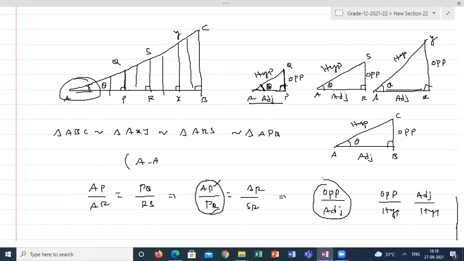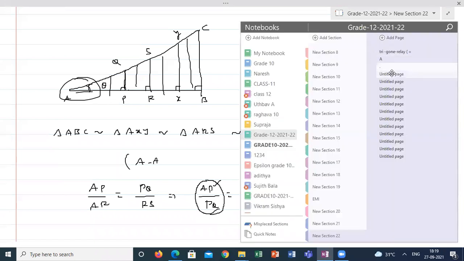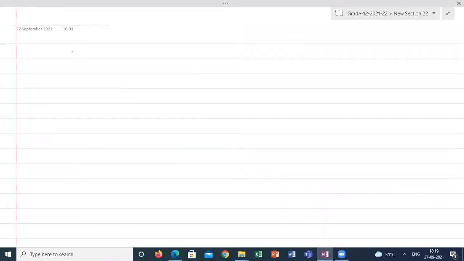So these ratios are common for all the triangles. That's the reason they gave some names for these ratios. Another way of discussing these ratios is there in MSc and BSc Math, but that is different. As of now, I'm taking a set of right angle triangles having a common angle, and I can form some ratios between the sides of the right angle triangle. First of all, we'll see that these ratios are the same for all the common angle triangles. So what are the ratios I can form?